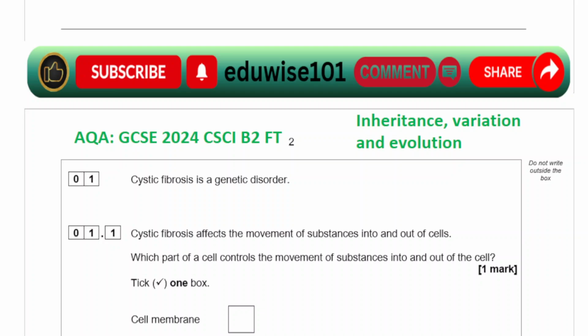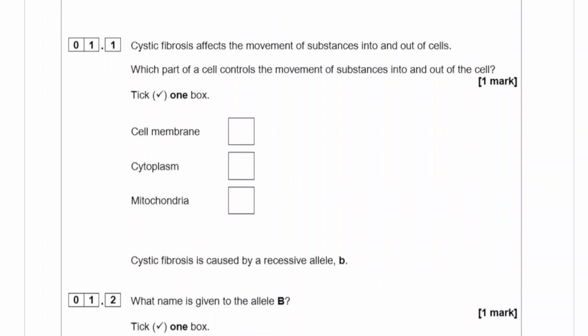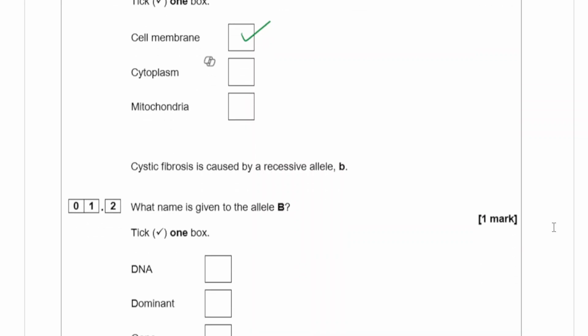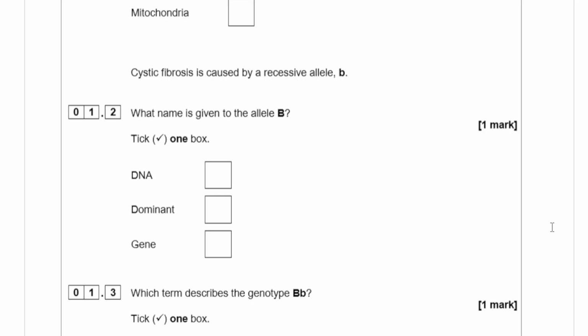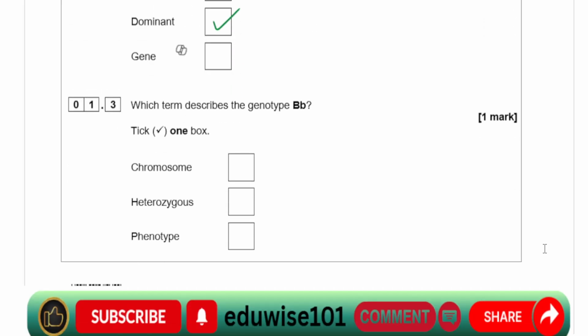Cystic fibrosis is a genetic disorder. Cystic fibrosis affects the movement of substances into and out of cells. Which part of a cell controls the movement of substances into and out of the cell? That would be the cell membrane. Cystic fibrosis is caused by a recessive allele b. What name is given to an allele capital B? That would be dominant. Lowercase is recessive. Which term describes the genotype capital B lowercase b? That would be heterozygous.